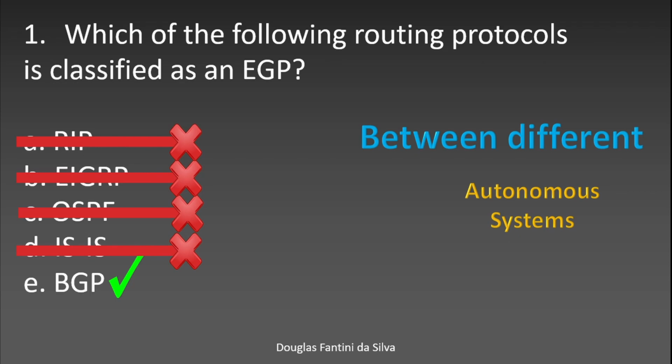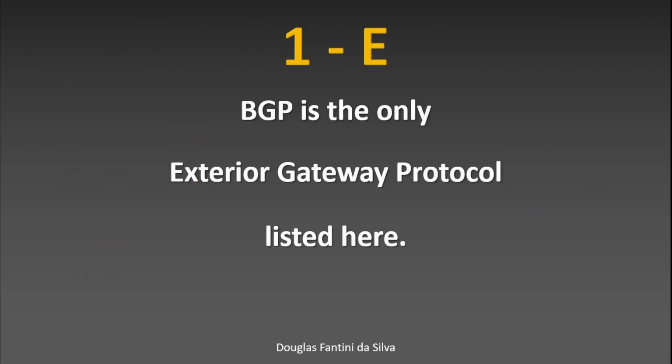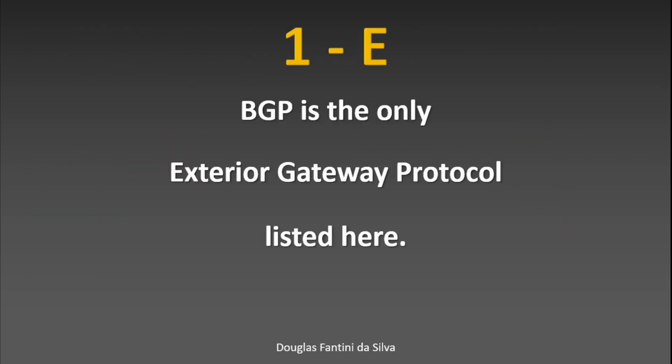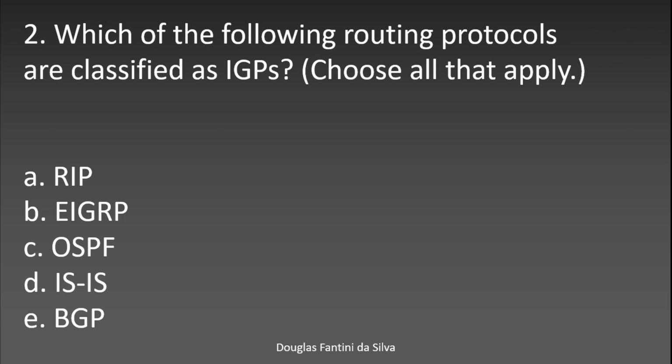Explanation: BGP is the only exterior gateway protocol listed here. So if you look, BGP is the only one on the list. Okay, very good. Let's continue to the second question.